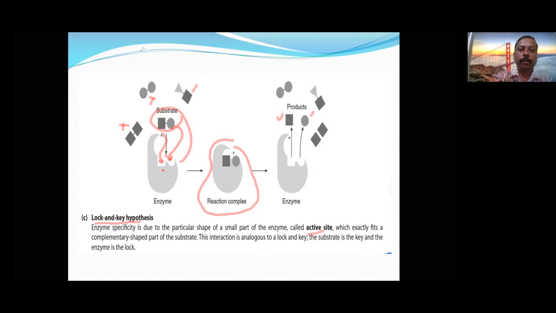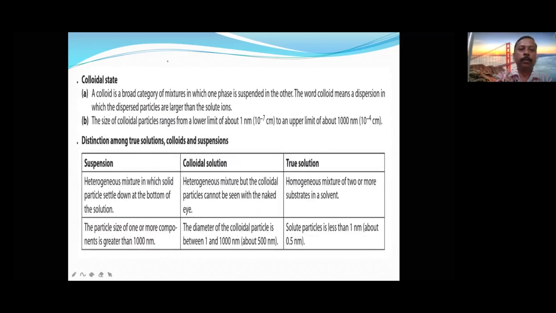Now let us see the next topic. Colloidal state. The third topic of surface chemistry is the colloidal state: adsorption, catalysis, and colloids. Depending on the size of the solute particle, they are divided into three types: true solution, colloidal solution, and suspension.